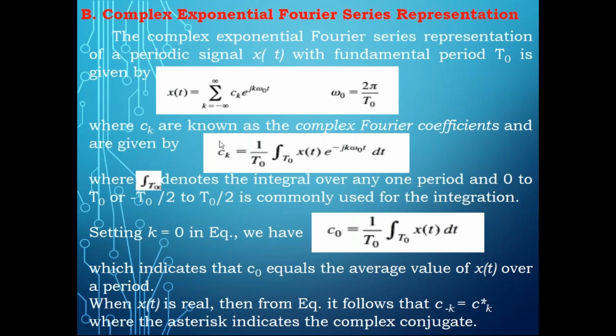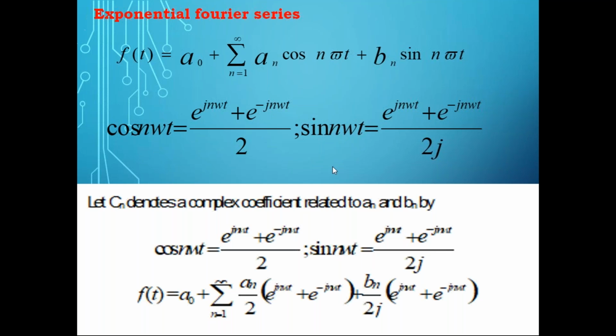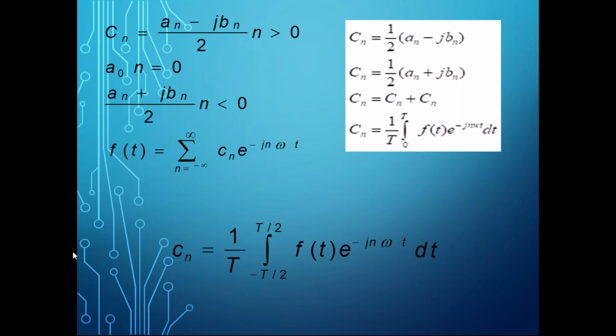Now observe this equation. Now you can understand. This equation is the same as that. Instead of ck, we have Cn. Instead of e power jk, we have e power jn. So k is the variable there, here n is the variable. That is the only difference. N number of harmonic components you are going to get here, there you are going to get k number of harmonics. So the same equation you are going to derive from the trigonometric Fourier series only. Please try to understand that. So this is how you are going to get this.